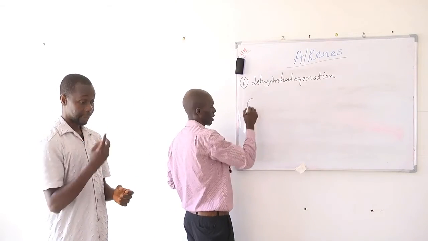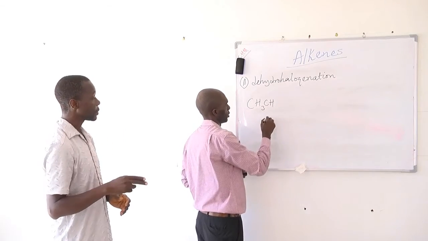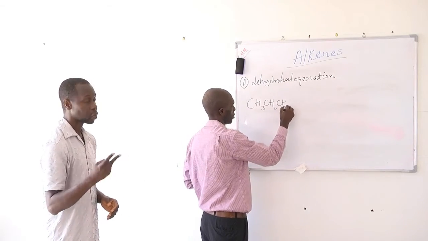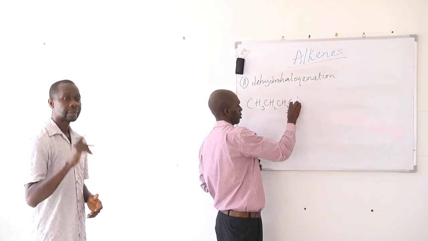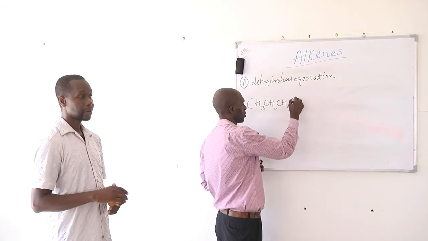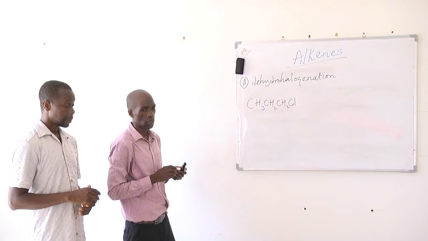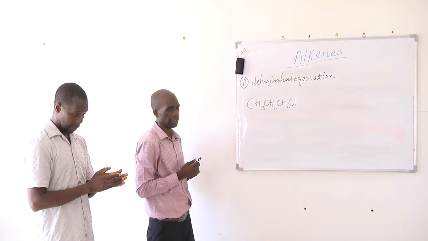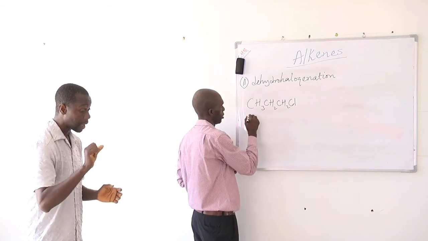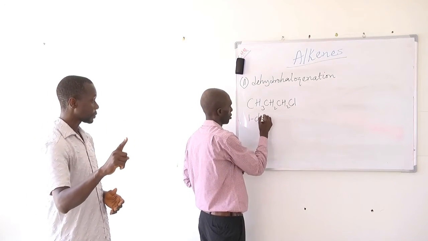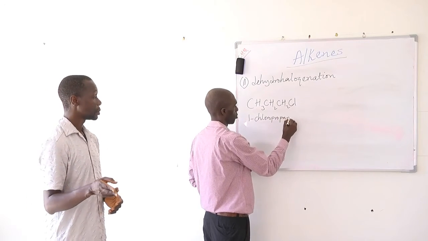Let's look at this as our example. This compound is a haloalkane, and we name this compound as 1-chloropropane.